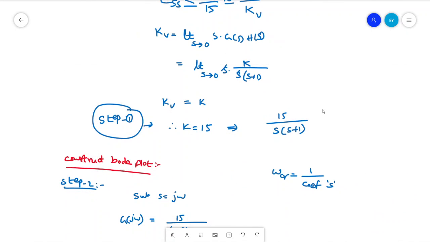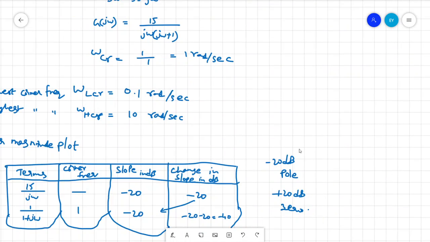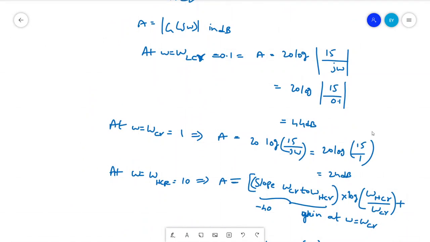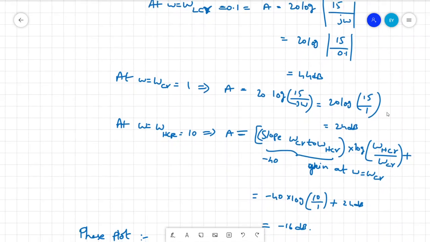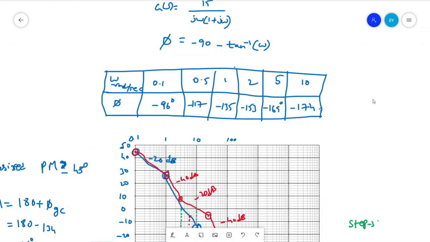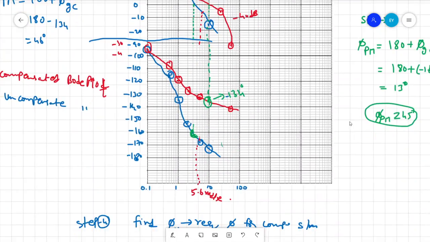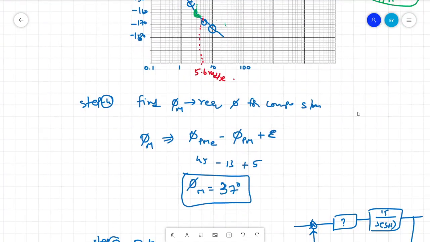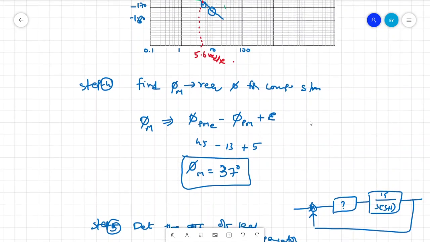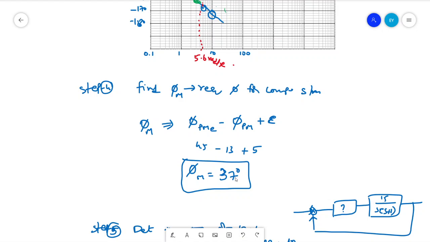we have to construct a Bode plot, and if that Bode plot does not satisfy the desired specifications, then from that Bode plot itself we design some criteria like alpha, the angle, that is, the difference between the required angle and the obtained angle. This is the phase margin required for us.